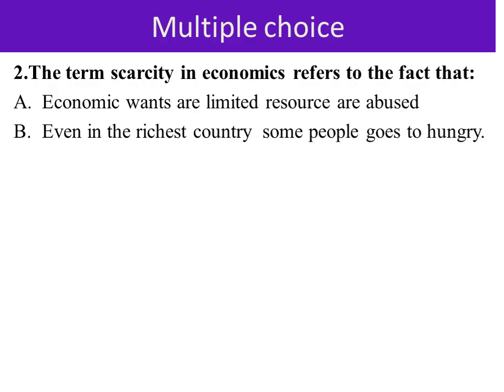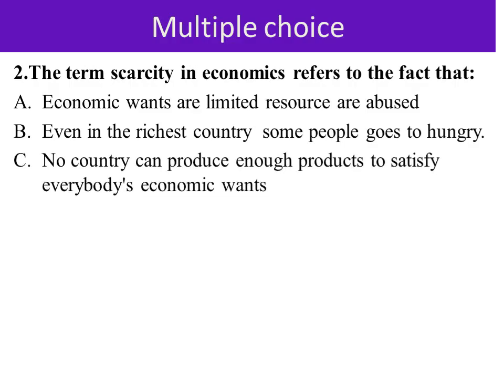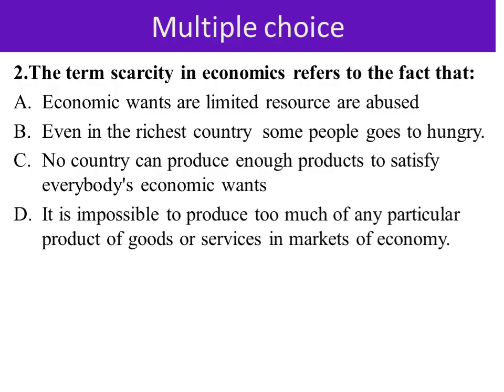B. Even in the richest countries, some people go hungry. C. No country can produce enough products to satisfy everybody's economic wants. D. It is possible to produce too much of any particular good or service in the economy. Which one is the correct answer?